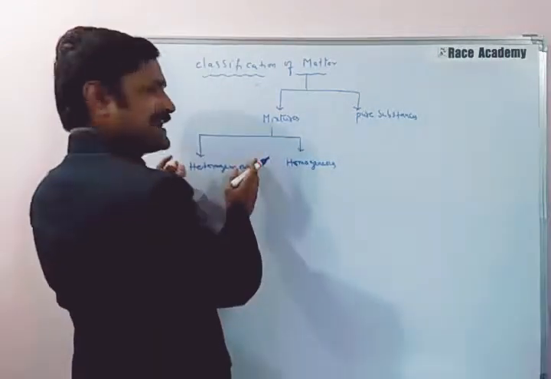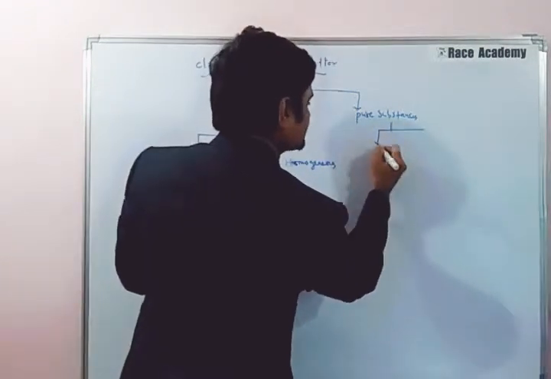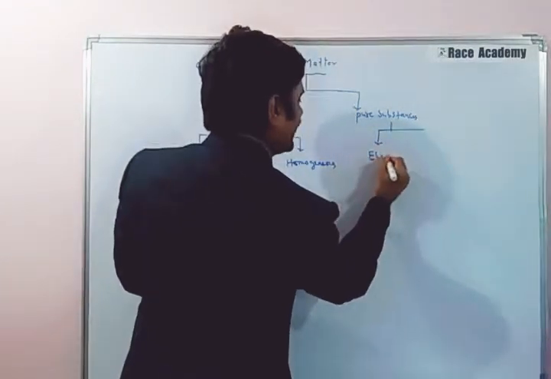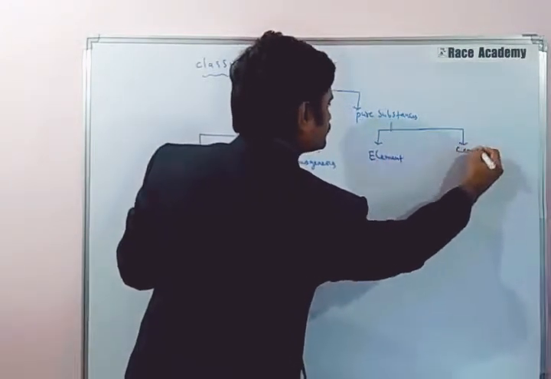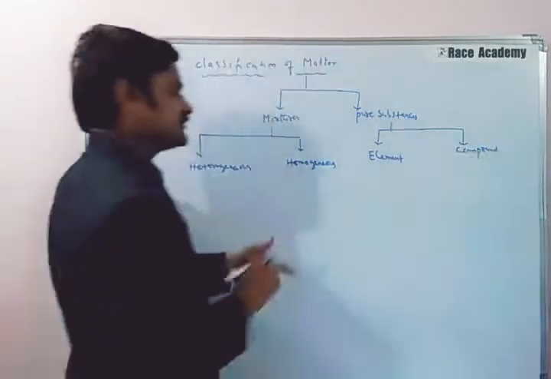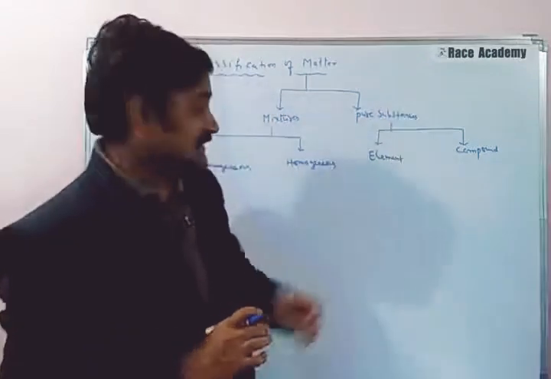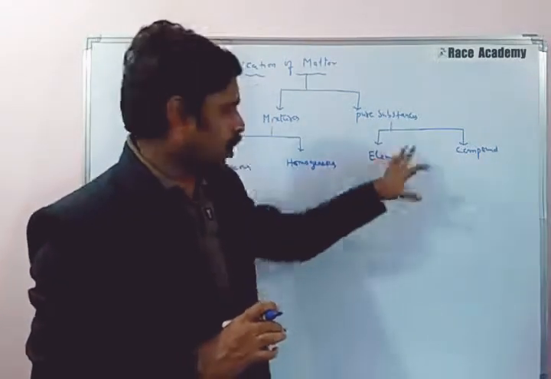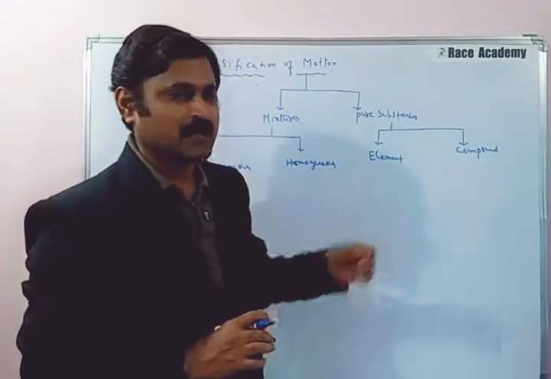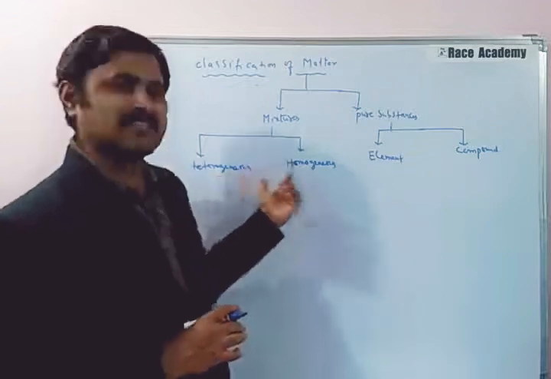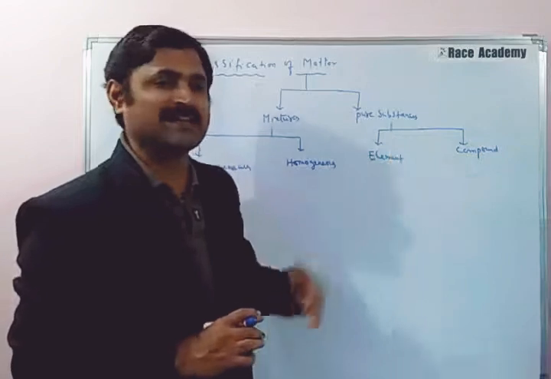Here we have so many kinds of matter, but here we have only two things. One is called an element, and the other is called a compound. So pure substances are also classified, but here all are the same type of particles. That means we can separate a heterogeneous mixture, but we can't separate pure substances like elements.